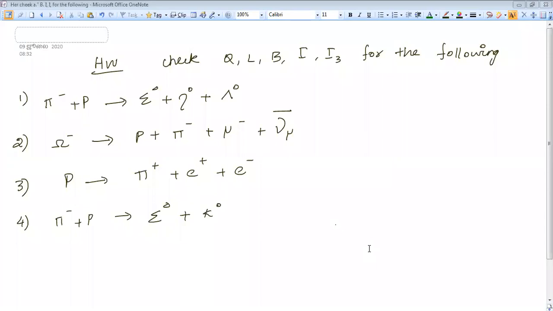Take these questions and try to find all the conservation laws. I've done the homework. I'm very happy.